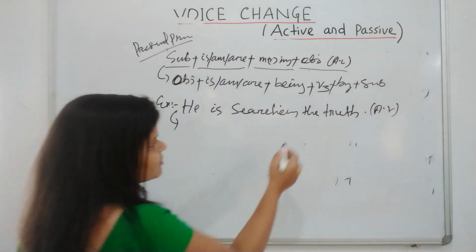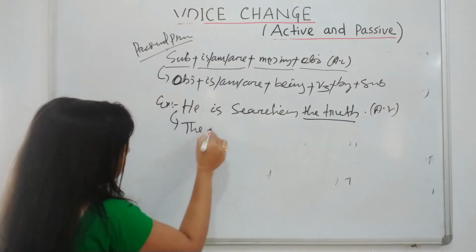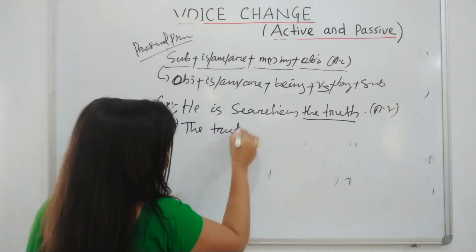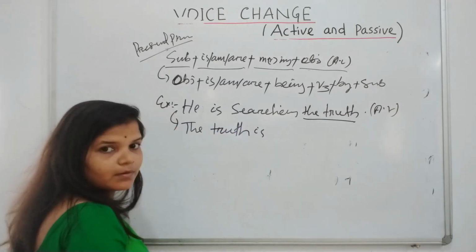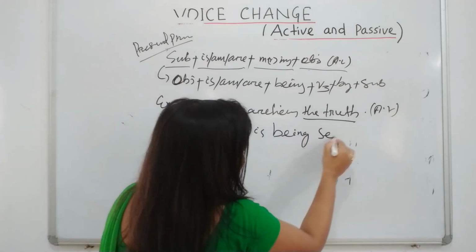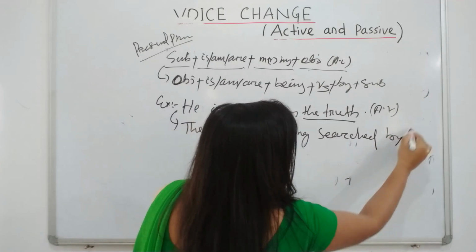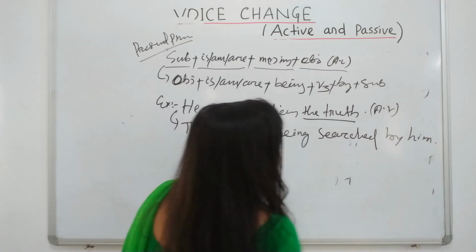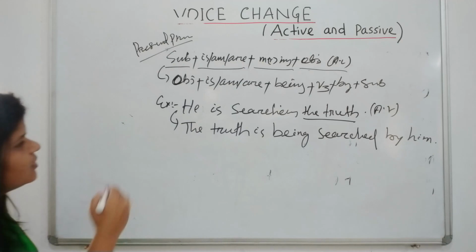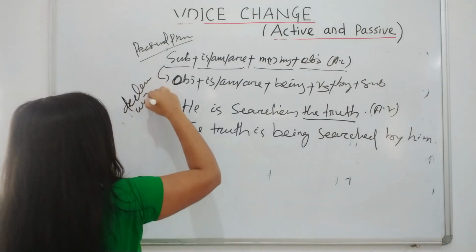The object is the truth, so in passive voice: the truth is being searched by him, he converting to him. This is only the declarative sentence, present progressive with a declarative sentence.